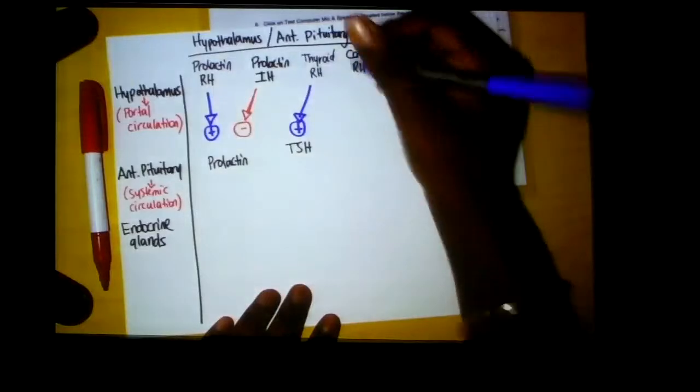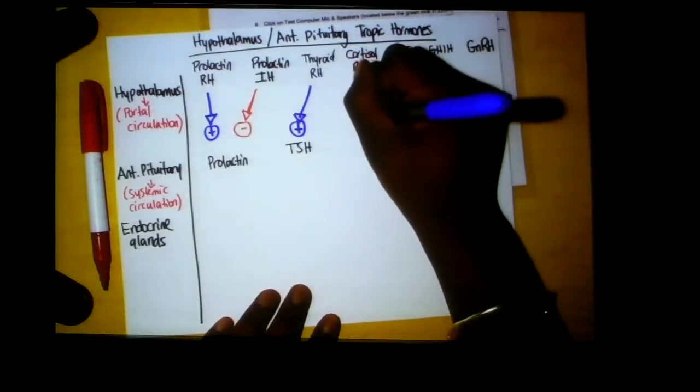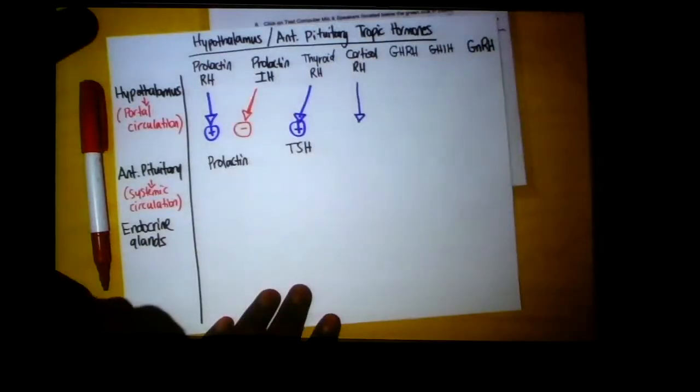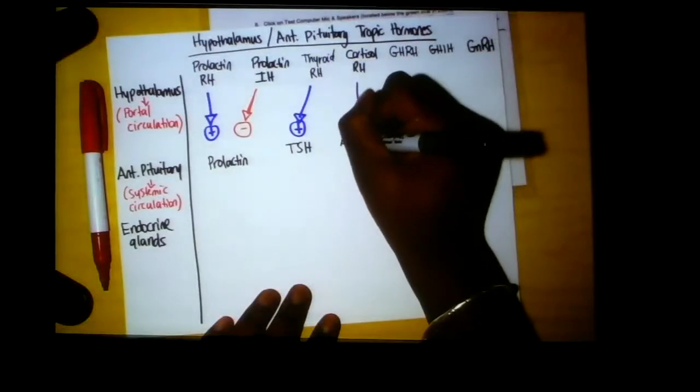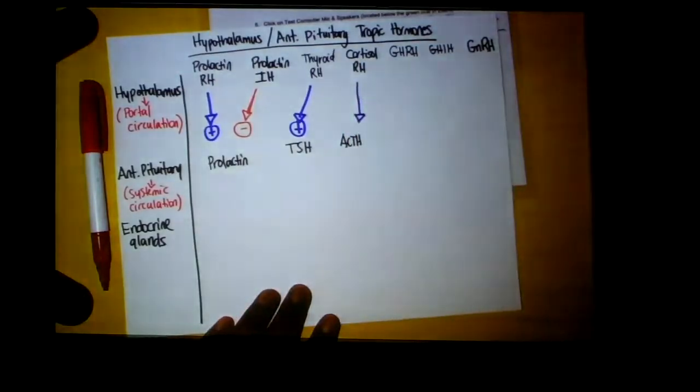Cortisol releasing hormone facilitates the release of ACTH, okay, ACTH, which is adrenocorticotropic hormone, okay, a long word that you don't have to memorize. Just know ACTH is stimulated or is released from the anterior pituitary.